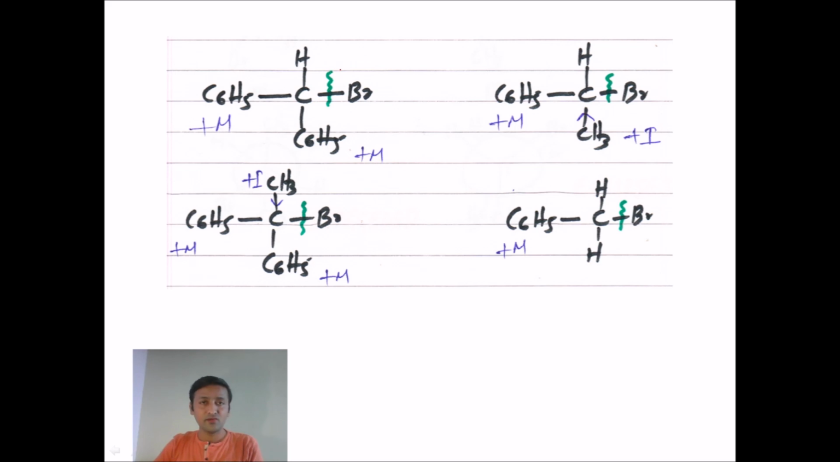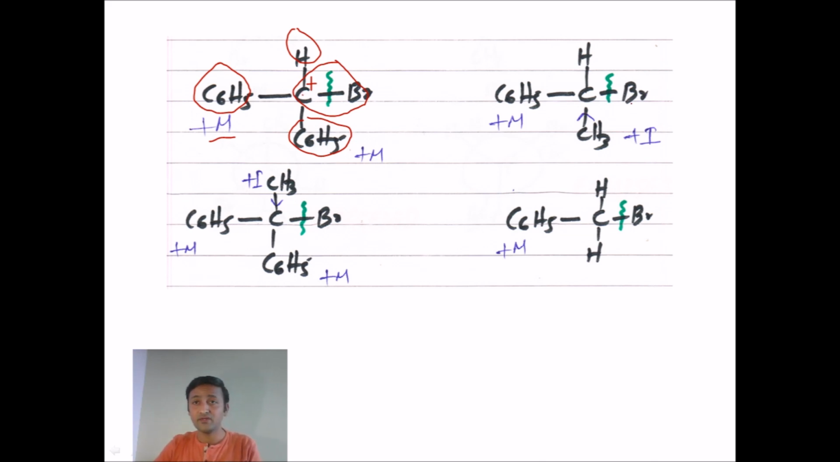The first step involves ionization, right? So we need to break the carbon-bromine bond. We need to break this bond in each of the cases, and breaking that bond results in the formation of a carbocation in which this carbon has the positive charge. Now just see the groups attached to it. In the first molecule we have two phenyl groups attached, and phenyl exhibits a plus M or plus R effect and will stabilize the carbocation. So we have two phenyl groups attached to the carbon having the positive charge.